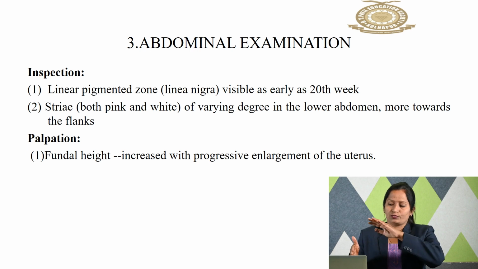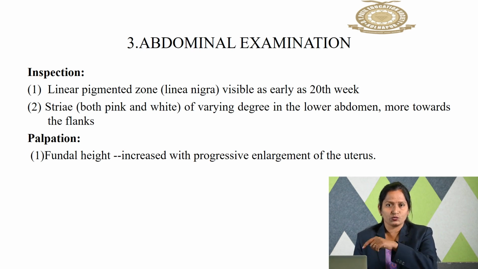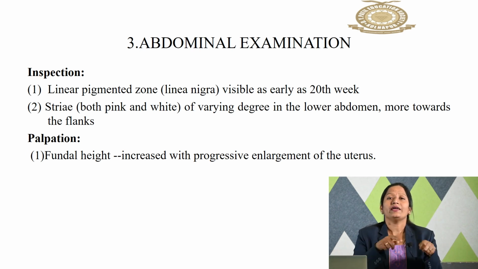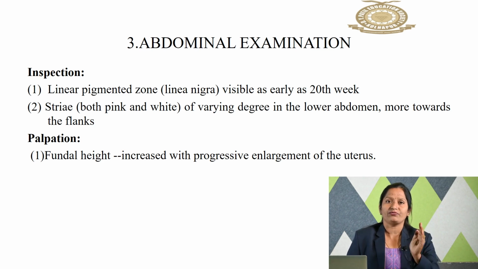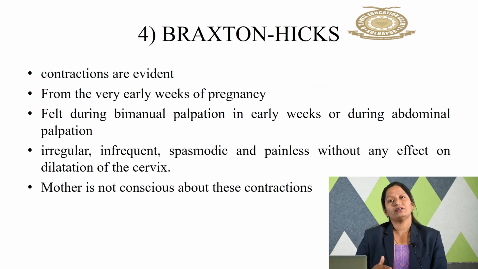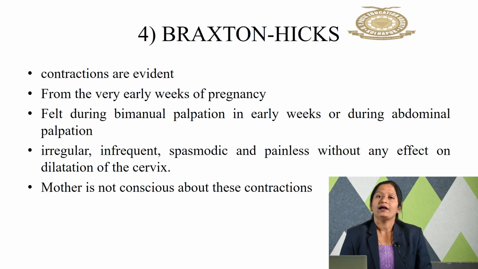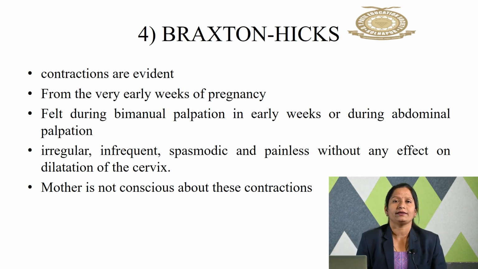The distance from the symphysis pubis to the fundus of the uterus is called the fundal height, and it will increase as the weeks increase.